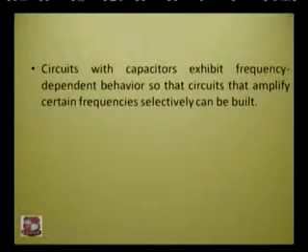Okay, the third important behavior or application of a capacitor is that it exhibits frequency dependent behavior, so circuits that amplify certain frequencies selectively can be built. In other words, it can be used in filters. Different types of filters are there, like low pass, high pass, band pass, band reject filters. Capacitors are generally used in filter circuits.